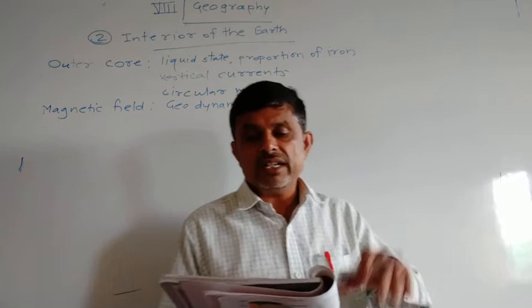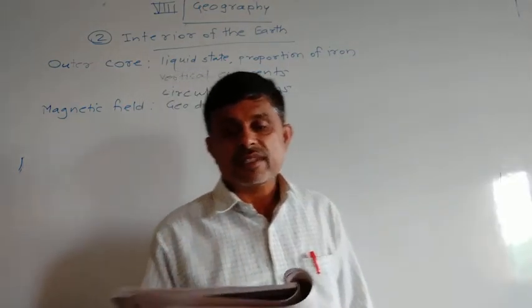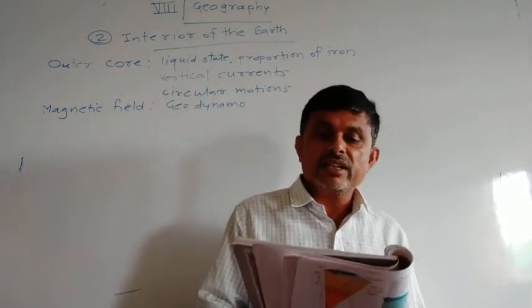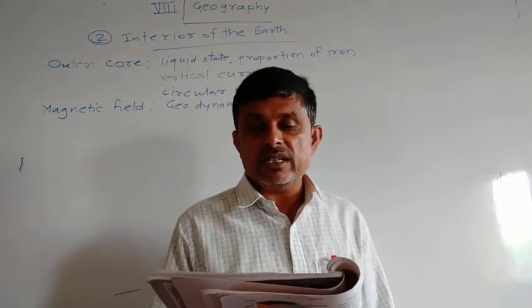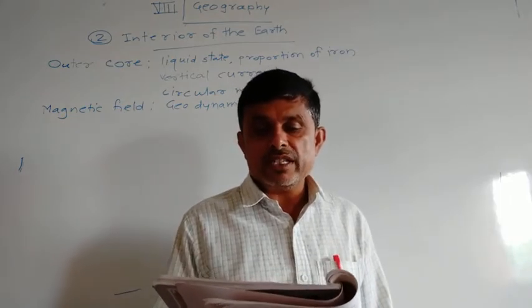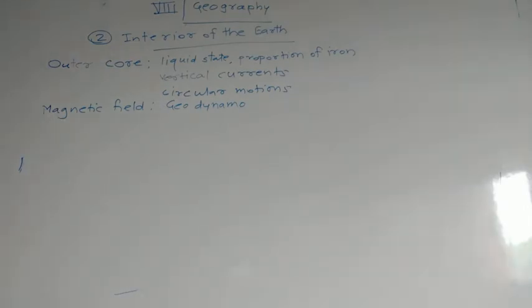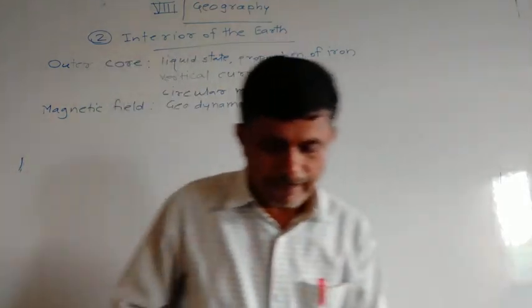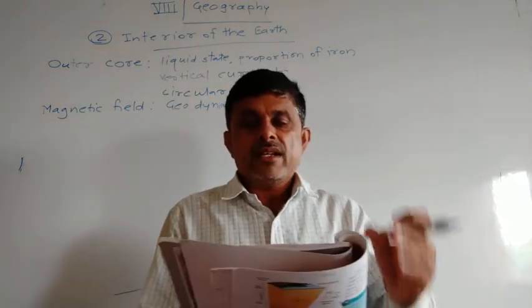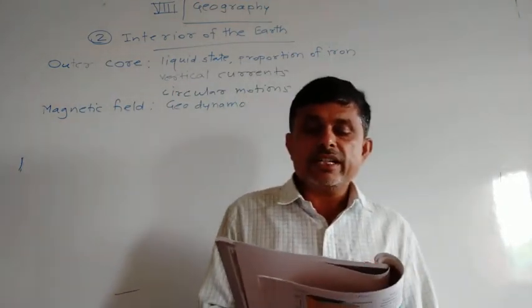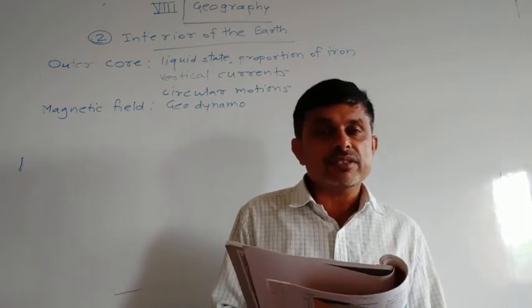So, a cover develops around the Earth because of the magnetic field. So the Earth's atmosphere is protected from solar winds coming from the sun.